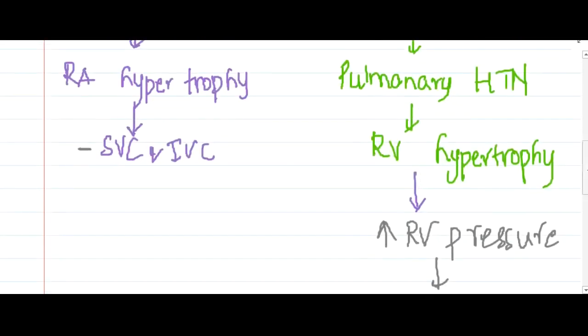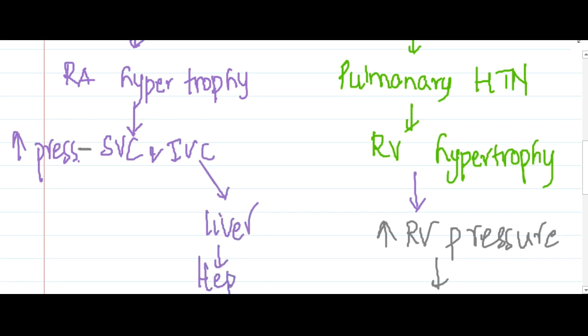And one more thing: because of right atrial hypertrophy, there will be increased back pressure to the superior vena cava and inferior vena cava. From the inferior vena cava, this pressure will be transmitted to the liver, causing hepatomegaly. So hepatomegaly is an important clinical feature present in tricuspid stenosis.